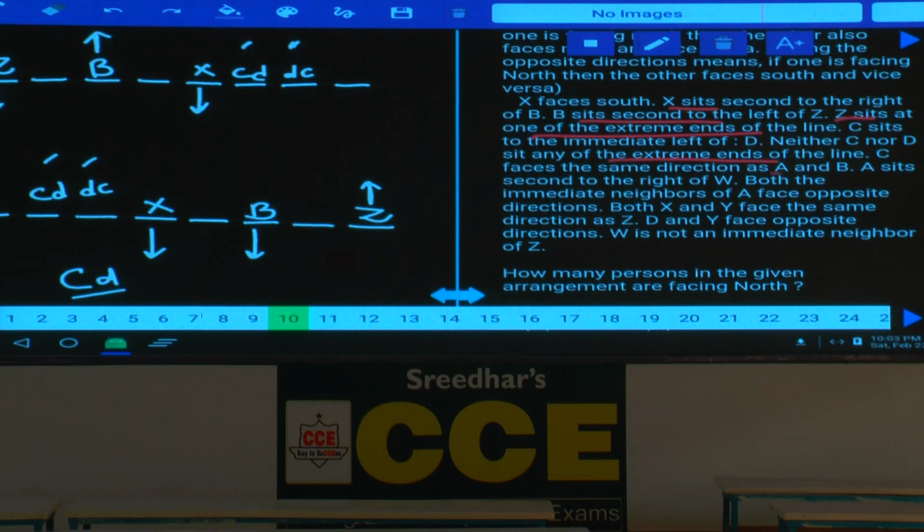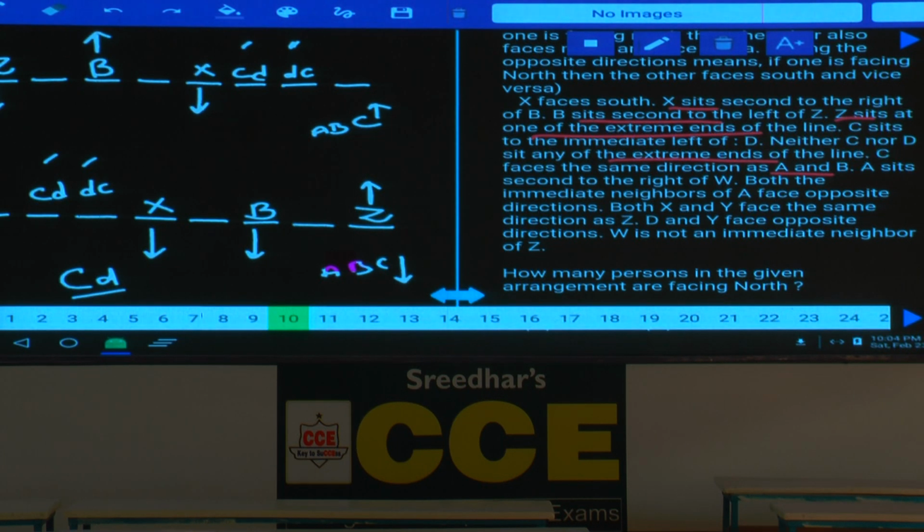C faces the same direction as A and B. Now in the first case C is facing towards north because A, B and C are facing towards the same direction. Here B is facing north, hence A and C must also be towards north. And in this one B is south, hence A, B and C must be facing towards south. Clear now? First case all the persons are north, second case all the persons are south.